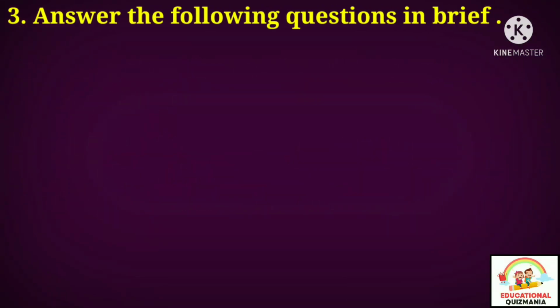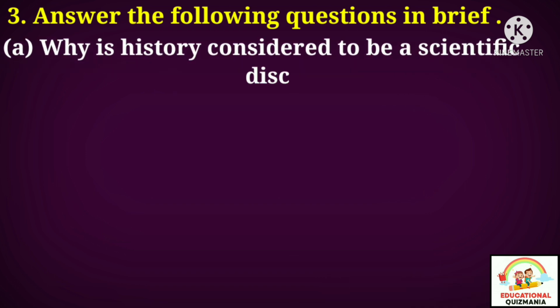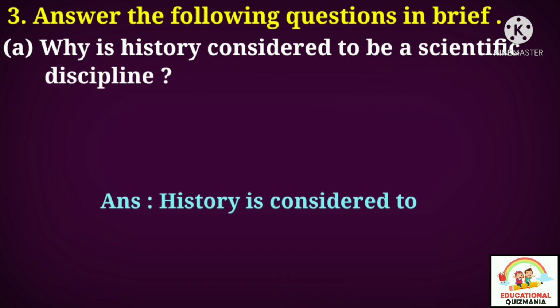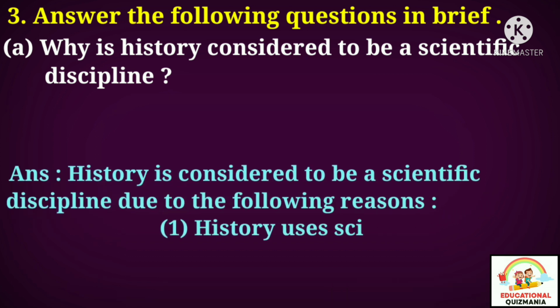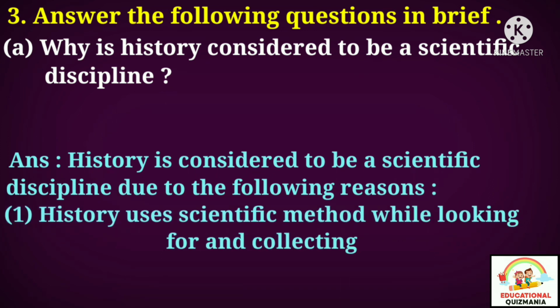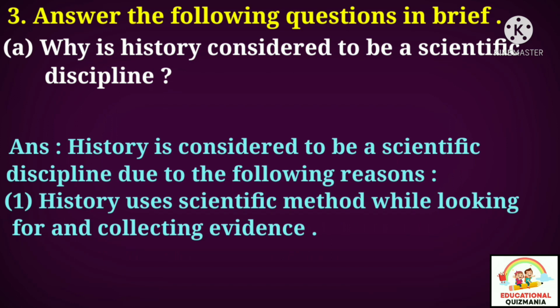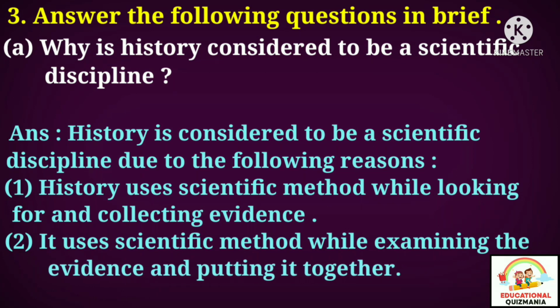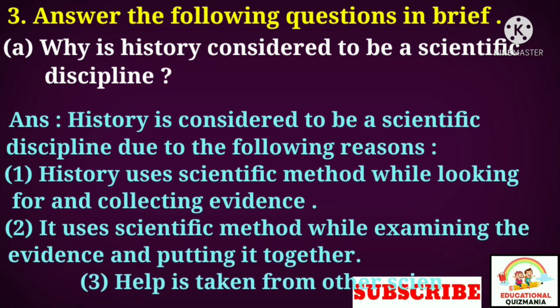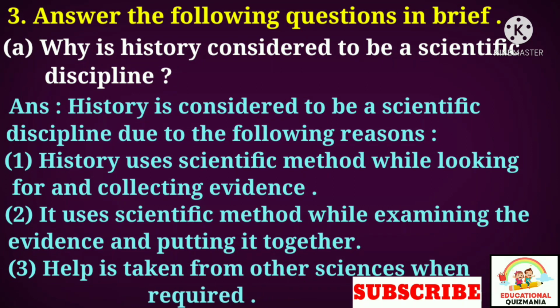Question number 3. Answer the following questions in brief. A. Why is history considered to be a scientific discipline? Answer. History is considered to be a scientific discipline due to the following reasons. 1. History uses scientific method while looking for and collecting evidence. 2. It uses scientific method while examining the evidence and putting it together. 3. Help is taken from other science when required.